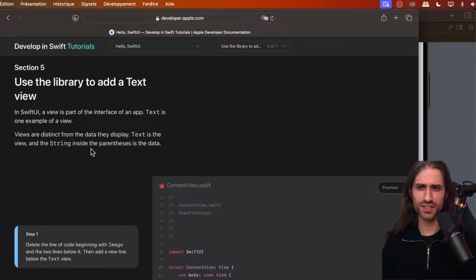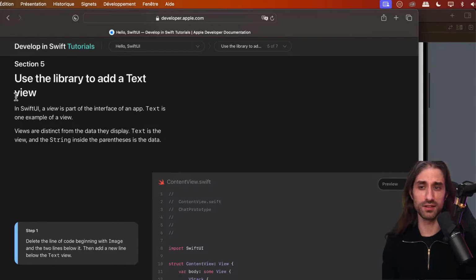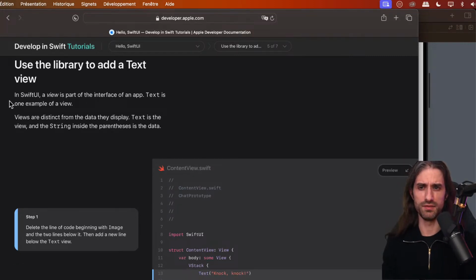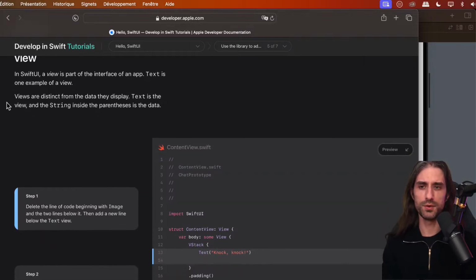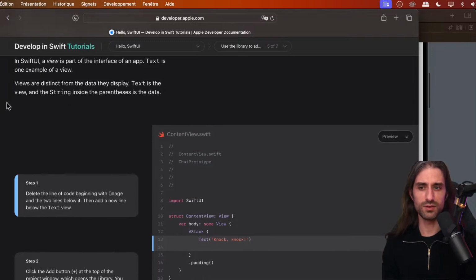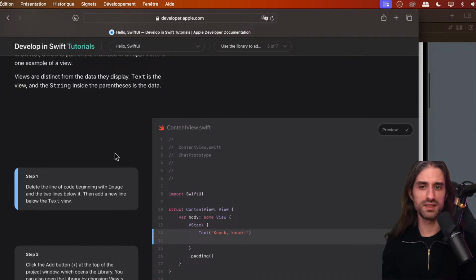All right, section 5, use the library to add a text view. In SwiftUI, a view is part of the interface of an app. Text is one example of a view. Views are distinct from the data they display. Text is the view, and the string inside the parentheses is the data. A very important distinction to have in mind between what we often call the UI, so the view, what displays the data, and what we often call the model, so the data that is being displayed. And being able to efficiently separate the two of them is actually a key skill in computer engineering.